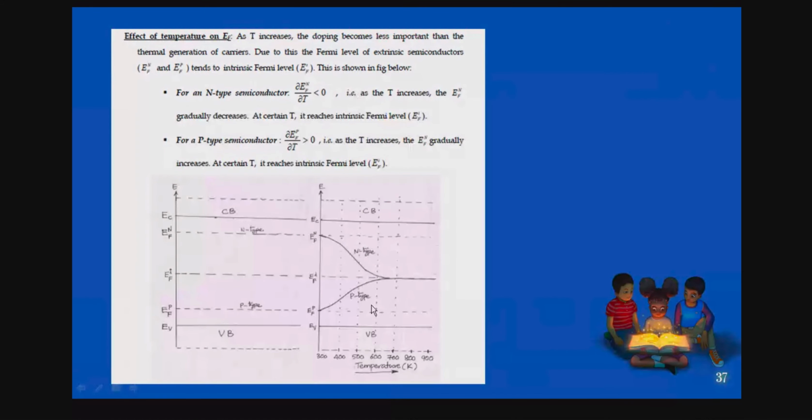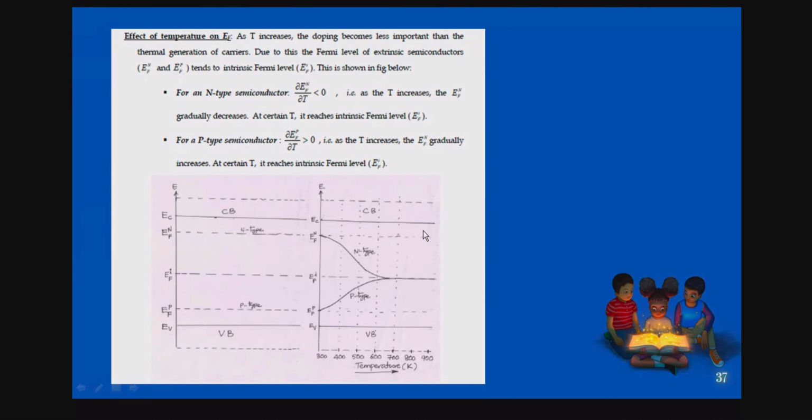Right. So here, the Fermi level of p-type gradually increases up to a certain point. The same happens with n-type, and the point reaches a similar value. That is, the Fermi level of n-type and the Fermi level of p-type reach a limit point that is called the intrinsic Fermi level. Okay. So the Fermi level depends upon the temperature, isn't it? So keep in mind the temperature gradually.